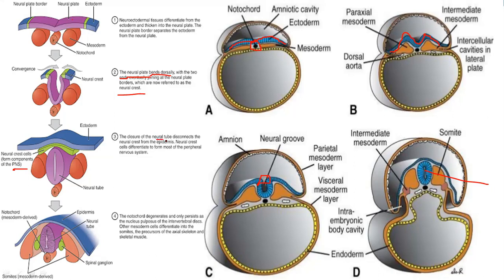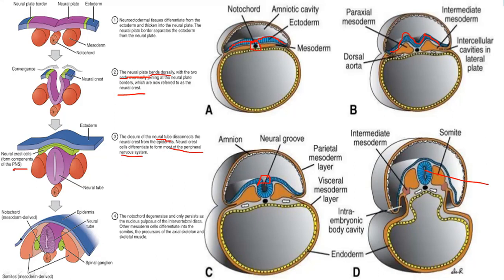So the closure of the neural tube disconnects the neural crest, and these cells just come up on top like this. These neural crest cells form the somatic, sympathetic and parasympathetic nervous system. So neural crest cells differentiate to form most of the peripheral nervous system, like the nerves are derived from them.